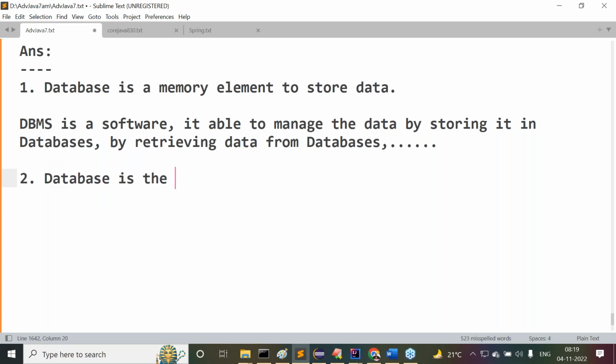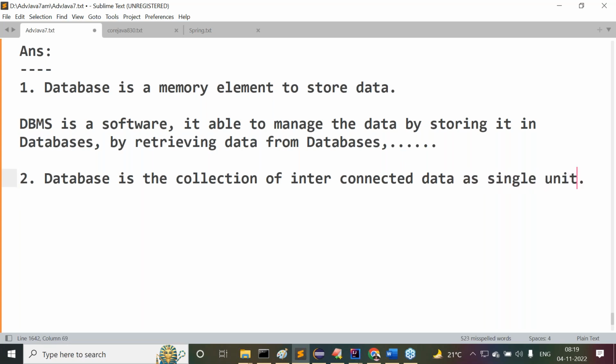Even in this context we are able to say this. So here is the definition I'm telling. Observe carefully. Database is a collection of interconnected data. Database is a collection of interconnected data as a single unit. This is the meaning of a database. Now in this perspective, what is database management system in this particular view? What is this database management system now?